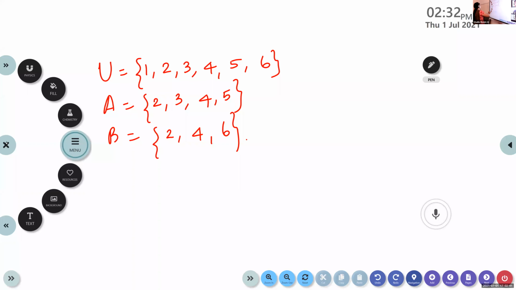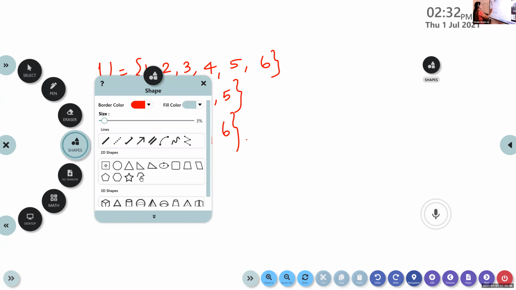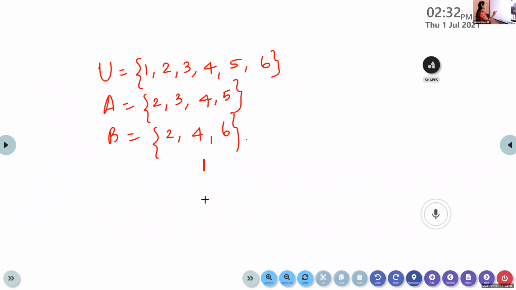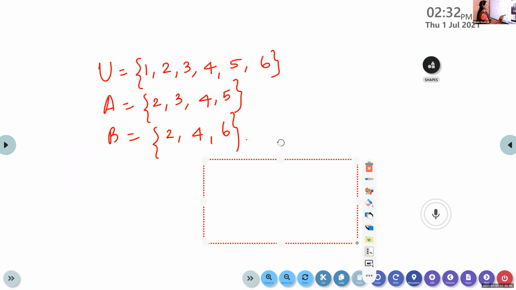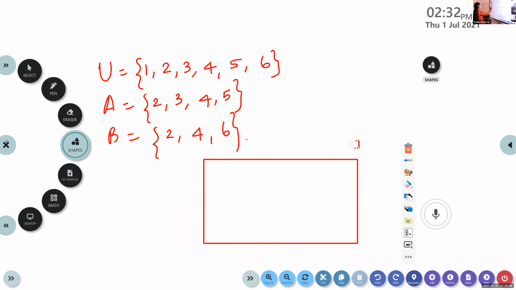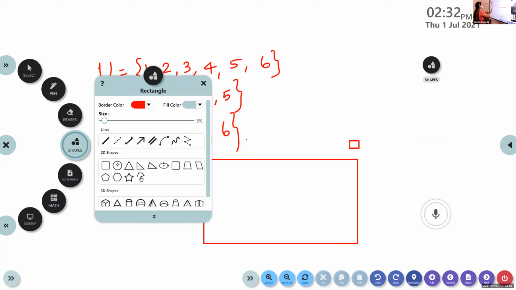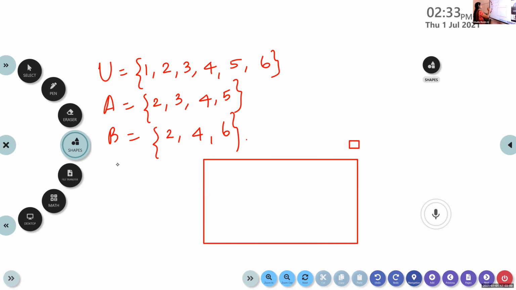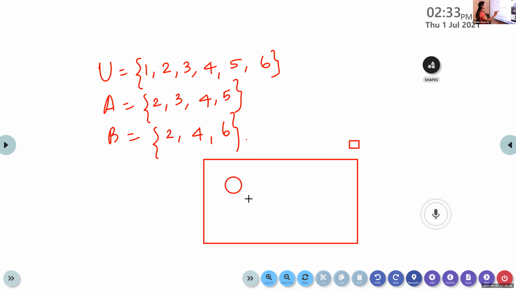So I'm going to take a rectangle. It is the universal set. Now, the subsets are represented by using circles. So the first set I'm considering. Okay, now listen, children, don't write. First listen. Afterwards, you can copy.